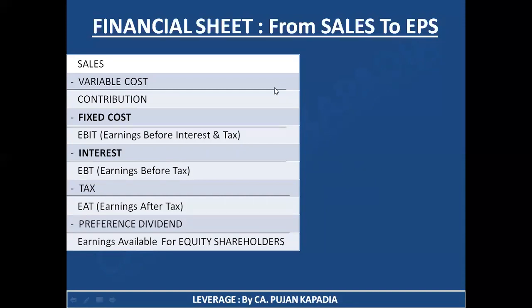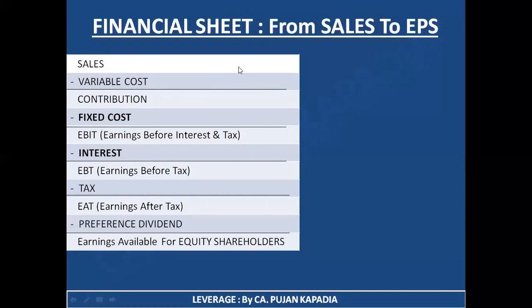So what I'm going to do is deduct variable cost out of my sales revenue. In short, I am getting the answer which is known as contribution per unit. Now, what is contribution? In general business terms, when we ask what is the margin on your particular product, this margin is nothing but your contribution. That is the amount that you are earning by selling a particular product. It is your margin. In financial terms, we are going to name it contribution.